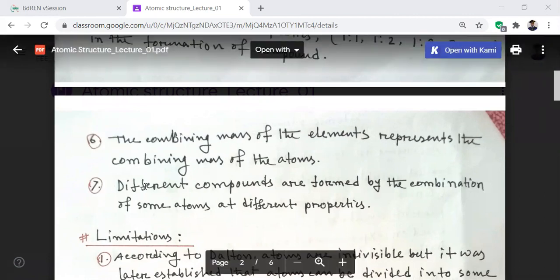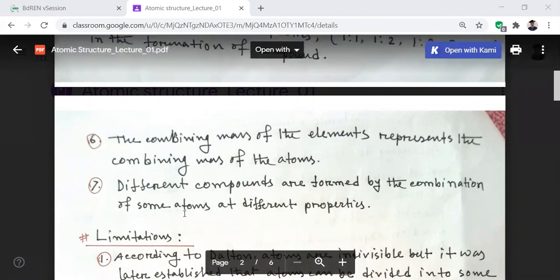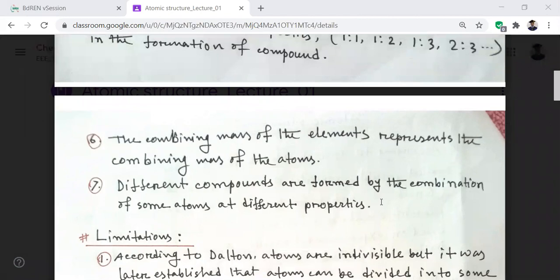Number seven, different compounds are formed by the combination of the same atoms in different proportions. The meaning is that when different compounds are formed from the same kind of atoms, they combine in different ratios. For example, water, H2O, and H2O2.